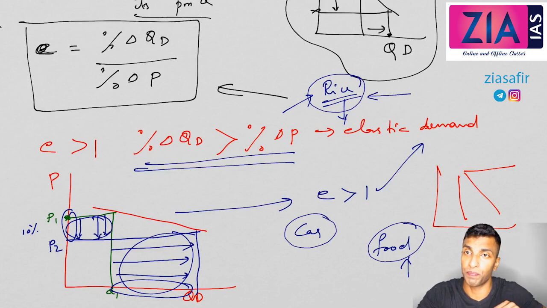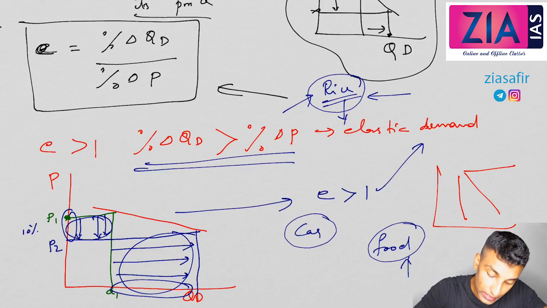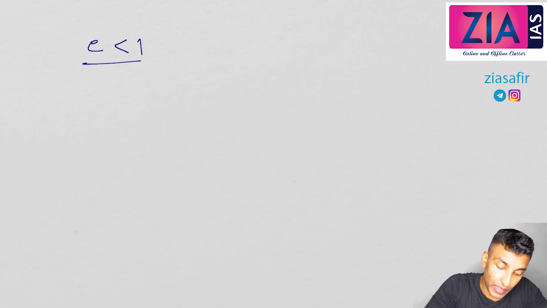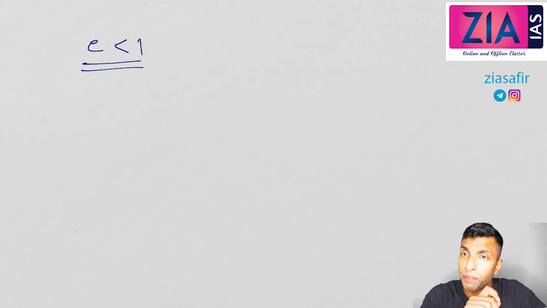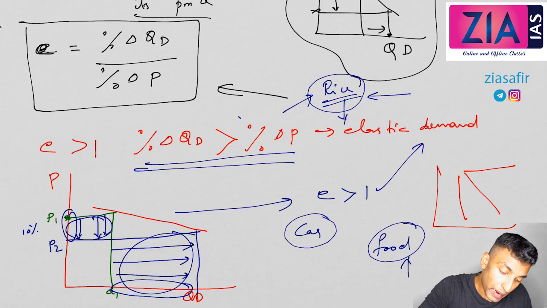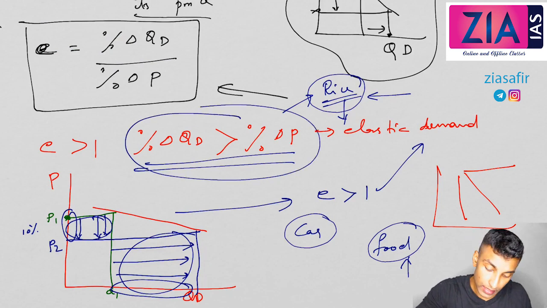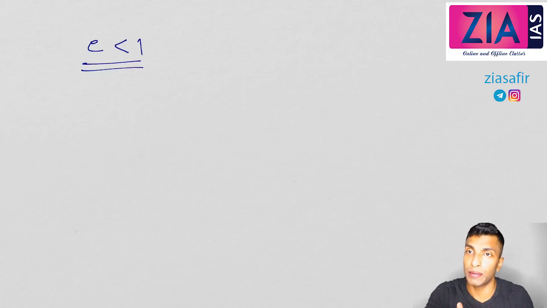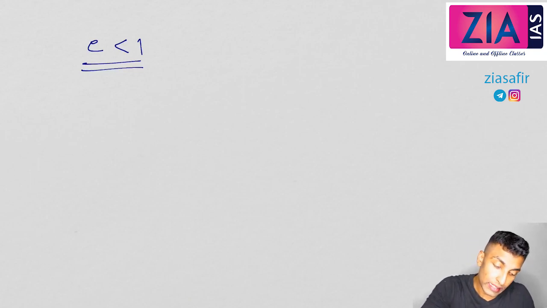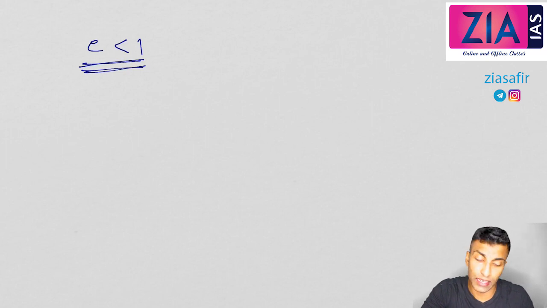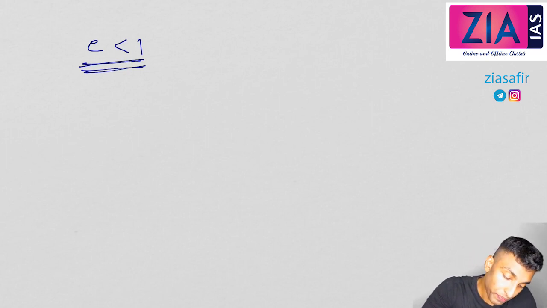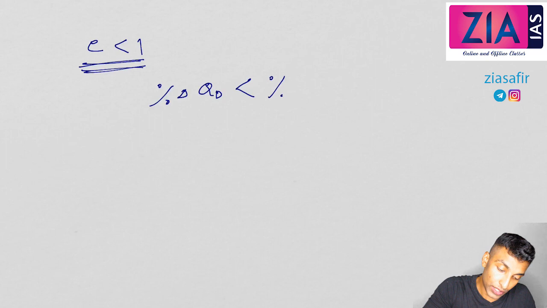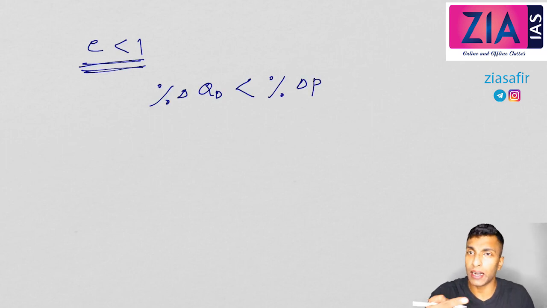These are inelastic items. So next we are going to discuss those items which are necessary, inelastic items. For example, E less than 1. E less than 1 means what? Quantity demanded will change less, price may change more, right? So earlier, quantity demanded changed more than the change in price, E was greater than 1, elastic demand. Inelastic demand means E less than 1. What situation will you get E less than 1? You will get it in the situation where the percentage change in quantity demanded is less than the percentage change in the price. The exact opposite situation.